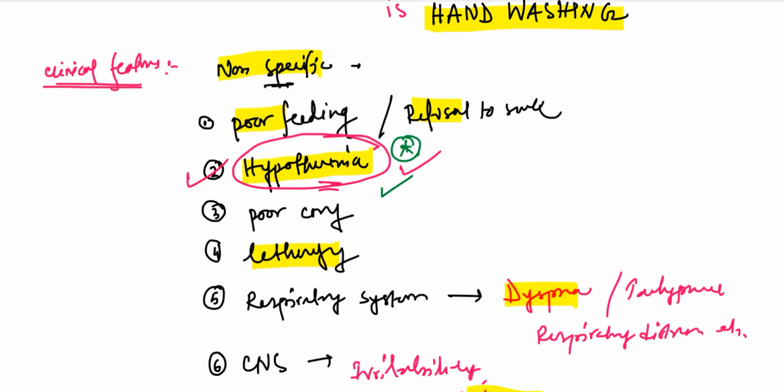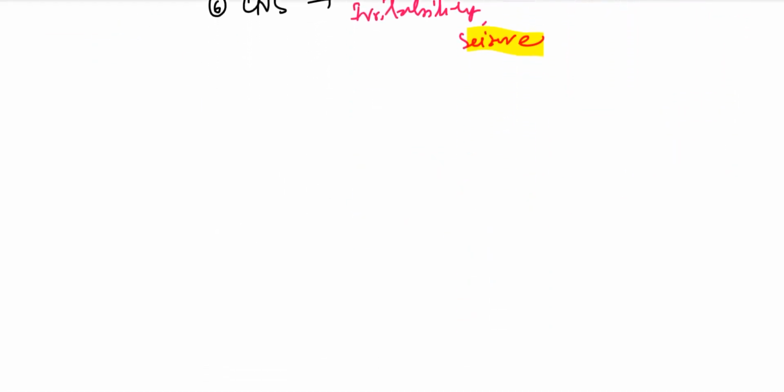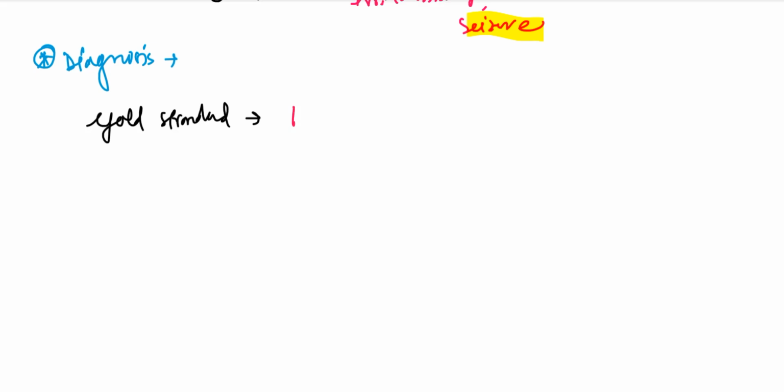Let's proceed further to diagnosis. Now, diagnosis. The gold standard for diagnosis of neonatal sepsis is blood culture. Okay, the gold standard is blood culture.